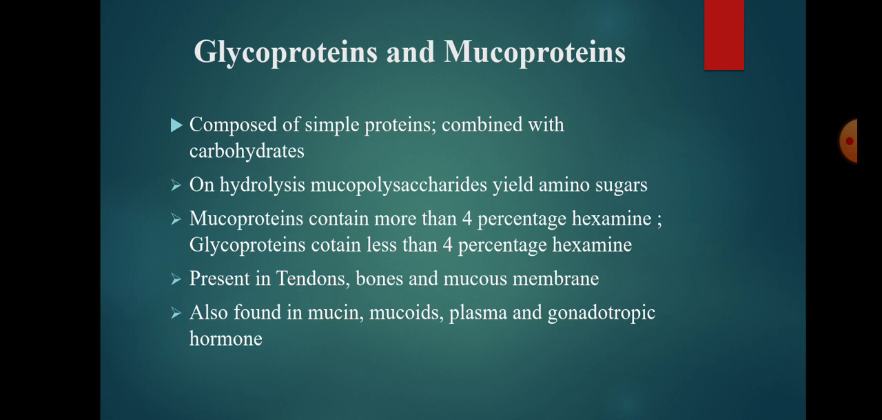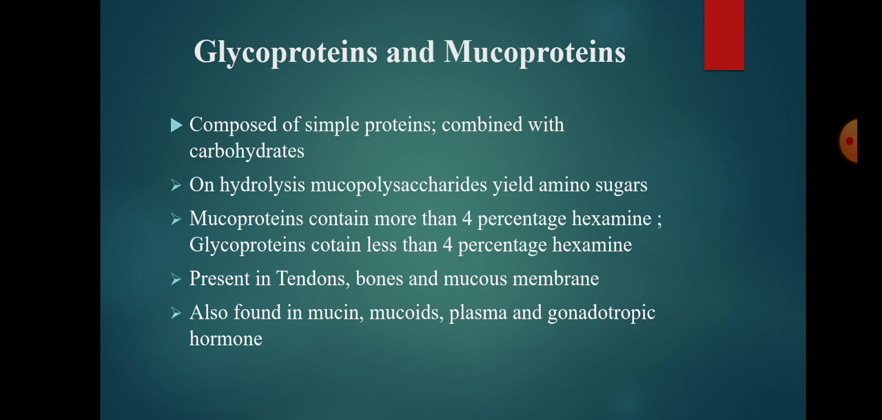The third one is glycoproteins and mucoproteins. These proteins are composed of simple proteins combined with carbohydrates like mucopolysaccharides, which include hyaluronic acid and chondroitin sulfate. On hydrolysis, mucopolysaccharides yield amino sugars, hexosamine and uronic acid. The distinction between glycoproteins and mucoproteins is based on the amount of carbohydrate. Mucoproteins contain more than 4% hexosamine. Glycoproteins contain less than 4% hexosamine.